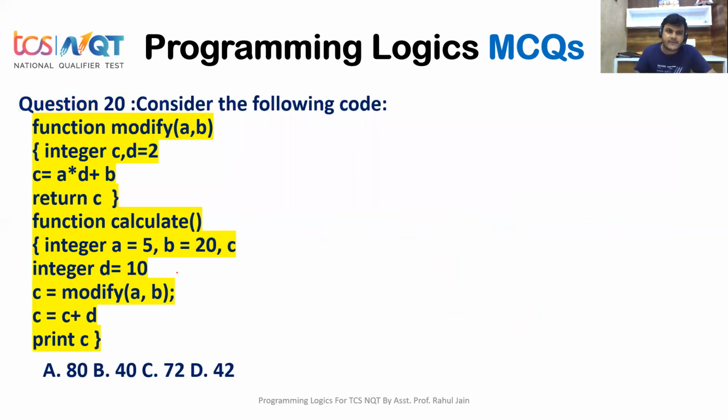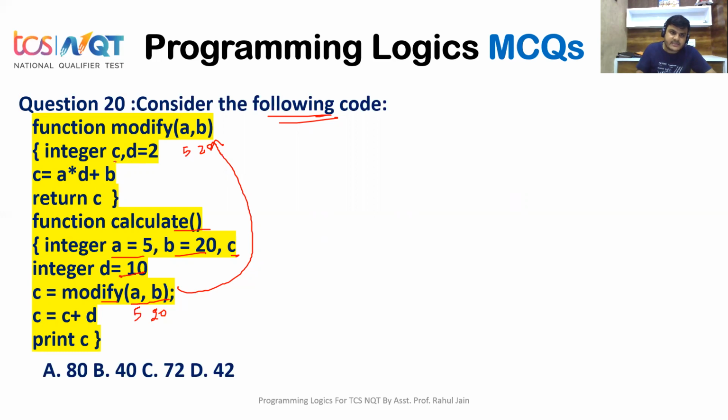Next one is a very important question again. Consider the following code. Function modify is given to you. We need to start from here. Function calculate: integer a equals to 5, b equals to 20, and c, and integer d equals to 10. C equals to modify(a, b). So A is currently holding value 5, B is currently holding value 20. So we are going to the modify function. Here A is holding 5, B is holding 20.